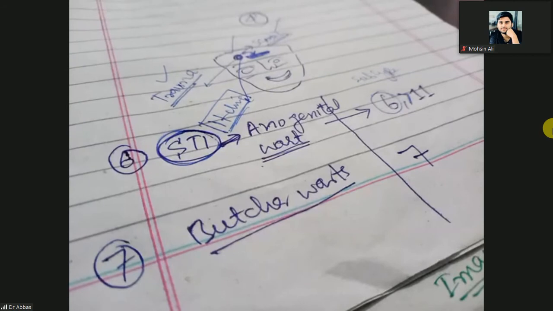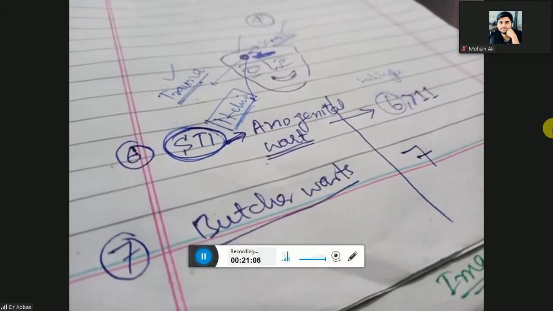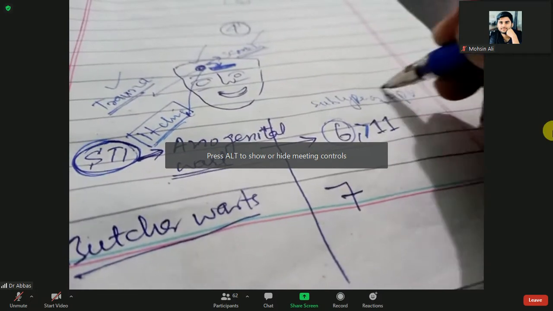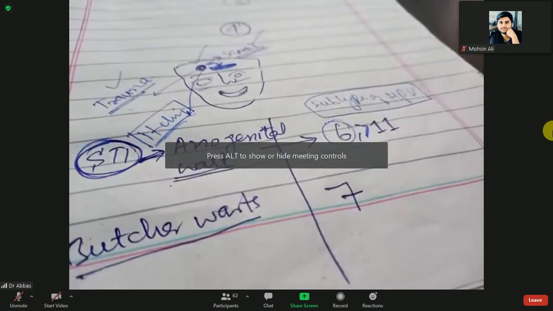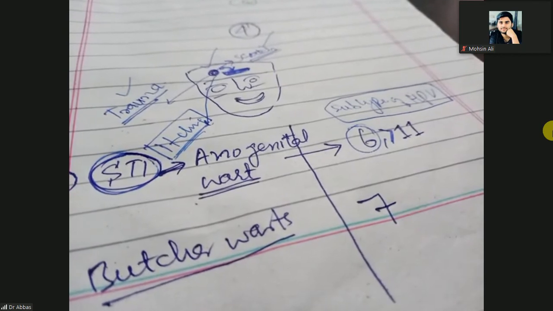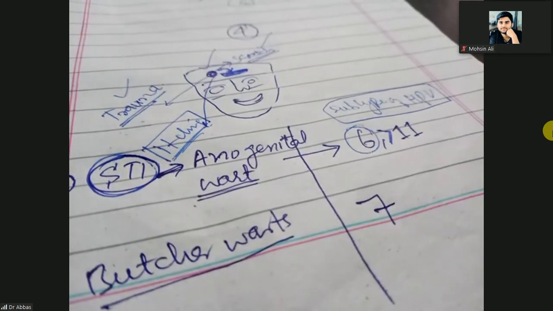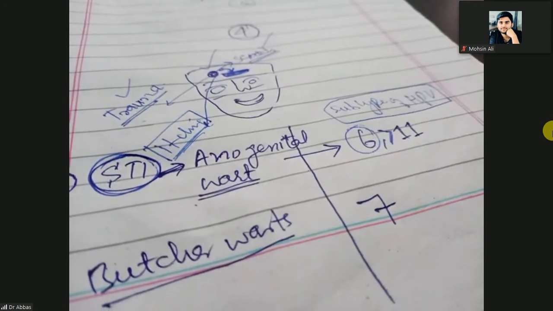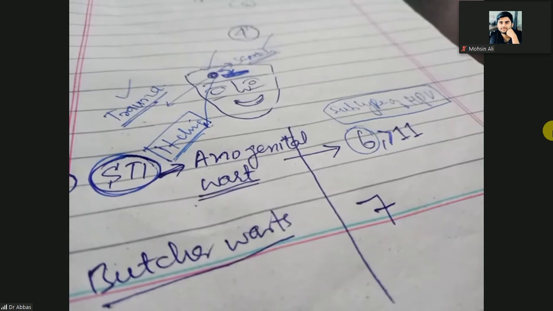So these are the 7 types of warts and their HPV subtypes. Clear? Which wart will show the pseudo-Koebner phenomenon positive? Verruca plana. Which wart is sexually transmitted? The only sexually transmitted wart is the anogenital wart. Clear?